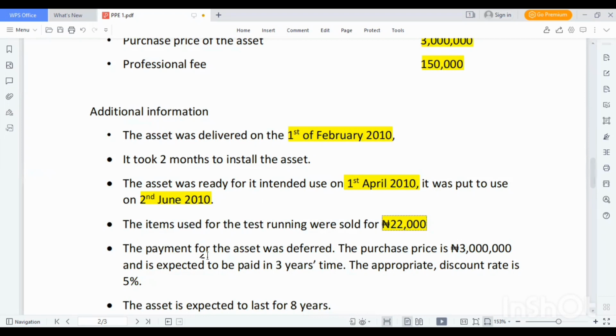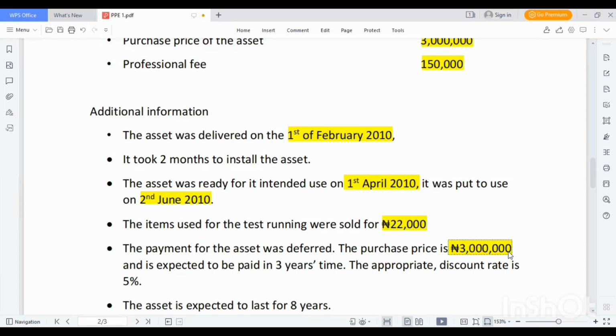Sorry, the payment for the asset was deferred. The purchase price is 3 million. Deferred means that the asset was not paid for immediately, but the purchase price is 3 million and is expected to be paid in 3 years' time. The appropriate discount rate is 5%.